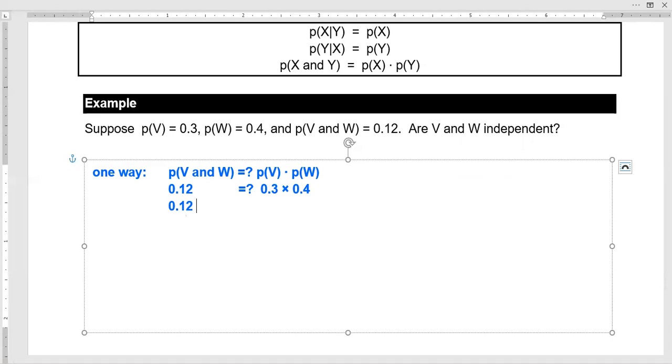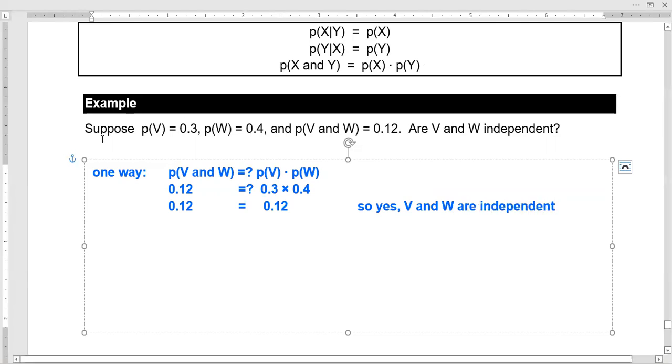So when we check this one out, they do end up being equal. So yes, V and W are independent. If I multiply out 3/10 times 4/10, I end up getting 12/100. So they are equal. So these are independent events. If I got something like 0.16 here, so it was something different, then they would not be independent. Then they would impact each other.